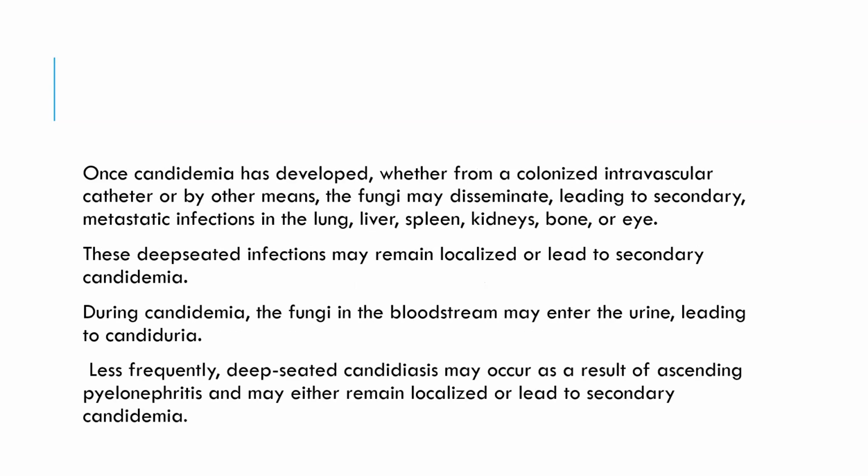Once candidemia has developed, whether from a colonized intravascular catheter or by other means, the fungi may disseminate, leading to secondary metastatic infection in the lung, liver, spleen, kidney, bone, or eye. These deep-seated infections may remain localized or lead to secondary candidemia. During candidemia, fungi in the bloodstream may enter the urine, leading to candiduria. Less frequently, deep-seated candidiasis may occur as a result of ascending pyelonephritis and may either remain localized or lead to secondary candidemia.